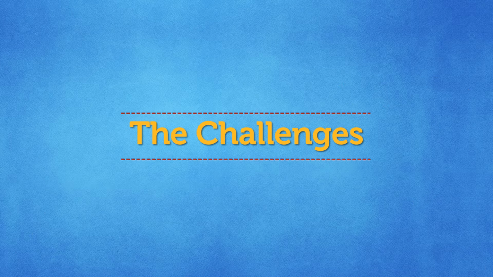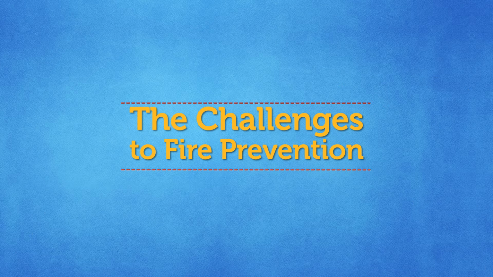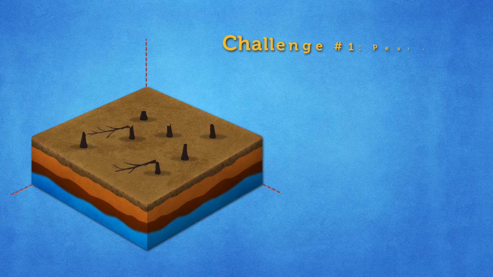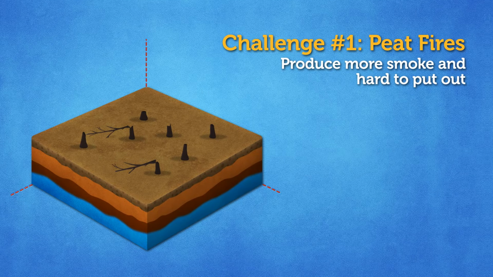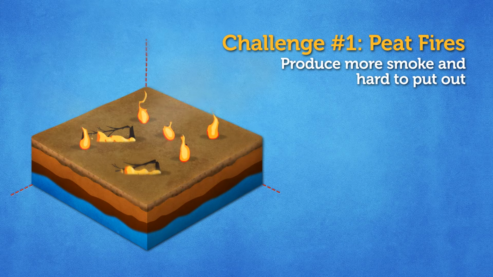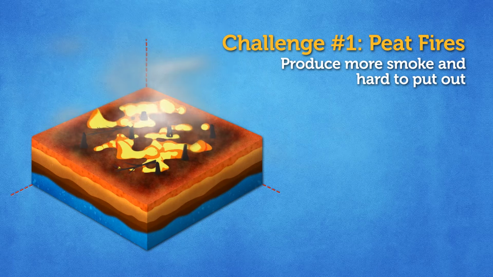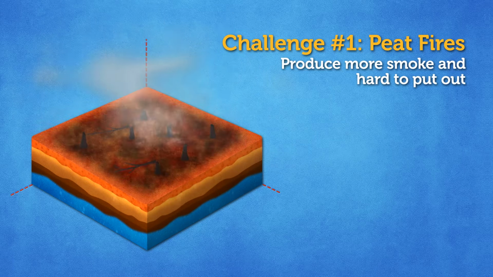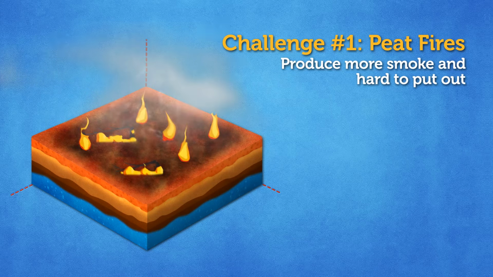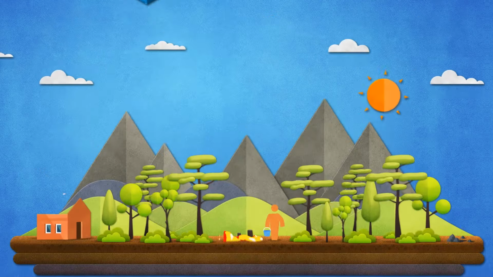Stopping the haze means prevention of the fires, but there are challenges. Challenge 1. In Indonesia, peatlands cover 20.6 million hectares, which is 10.8% of the national land surface. Peat is the buildup of organic materials such as leaves, grasses, fallen trees and root systems that accumulate over decades or centuries. Unlike the fast-moving forest fires, these fires can burn up to 10 times more fuel mass, burn wet and deep, and produce even more smoke. They even can restart after being extinguished.